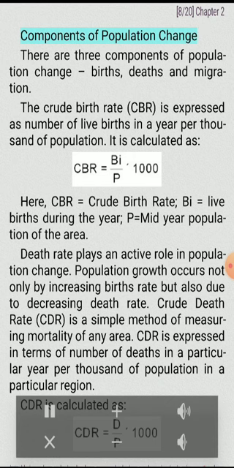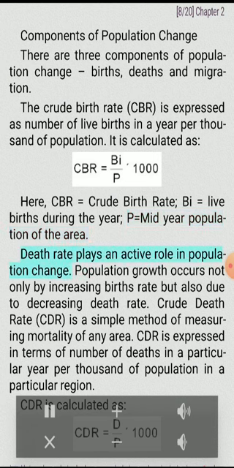Components of population change. There are 3 components of population change: births, deaths, and migration. The crude birth rate, CBR, is expressed as number of live births in a year per thousand of population. It is calculated as, here, CBR equals crude birth rate, B equals live births, P equals mid-year population.